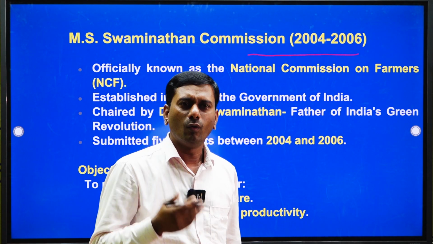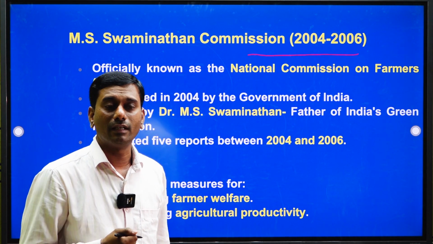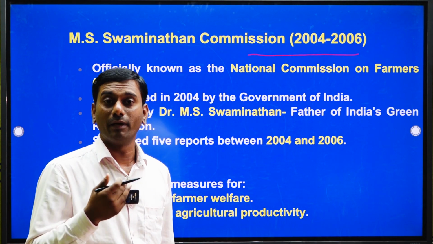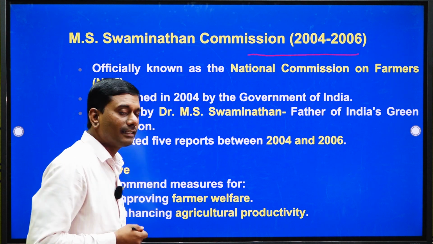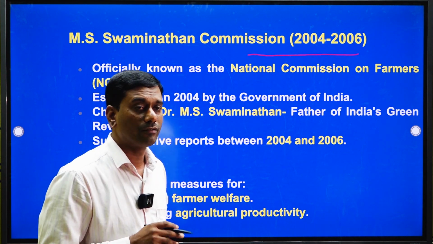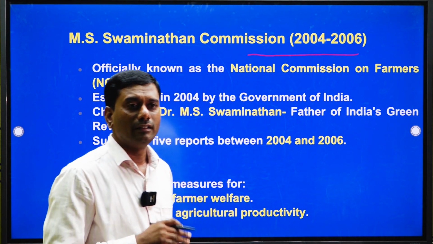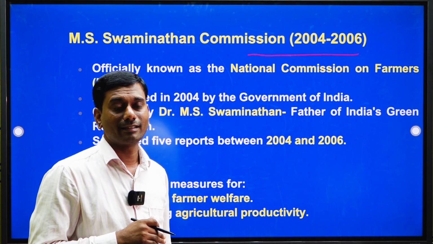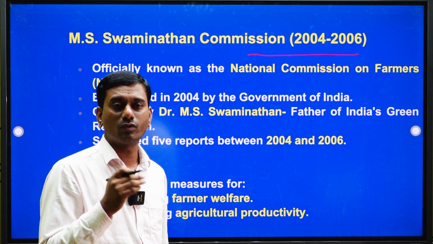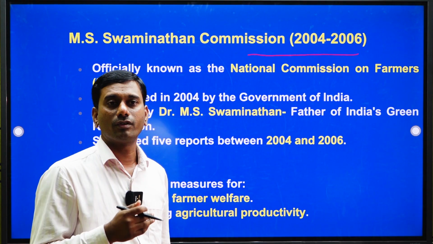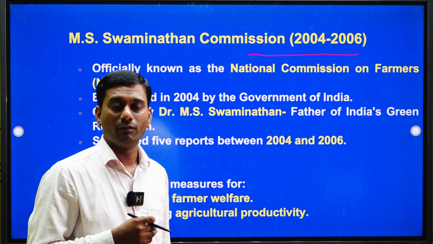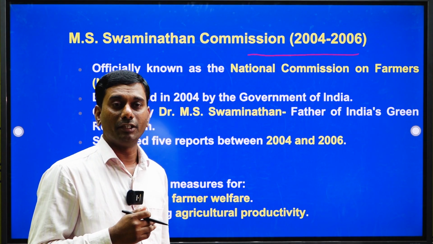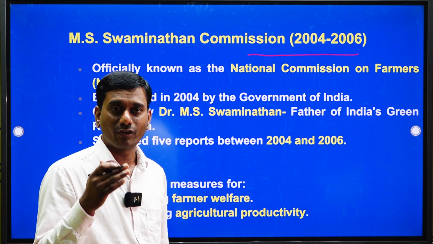Before we start, what is the necessity of the MS Swaminathan Committee recommendations, especially in the agriculture sector? During the mid-2000s, many farmer crises took place, especially farmer suicides in Maharashtra, even Punjab and Haryana, due to crop damage and crop loss from natural calamities.